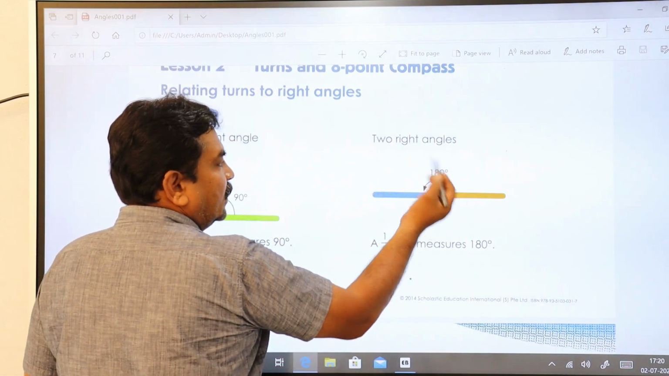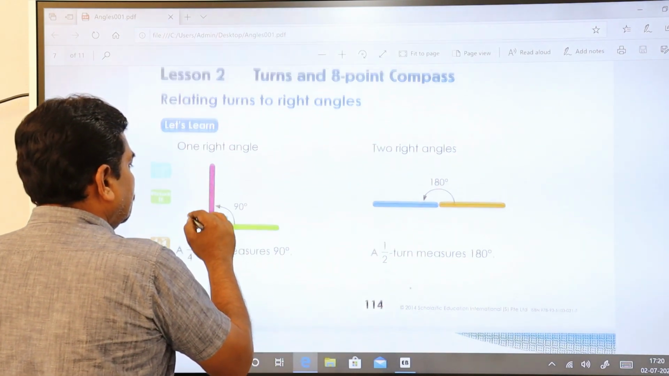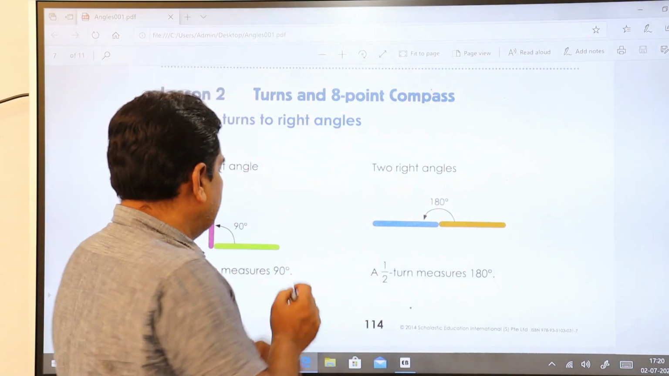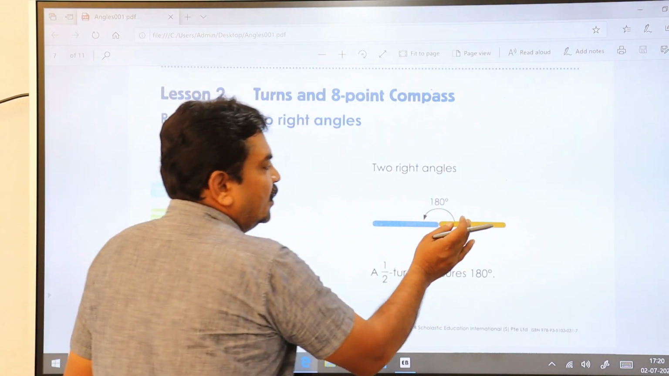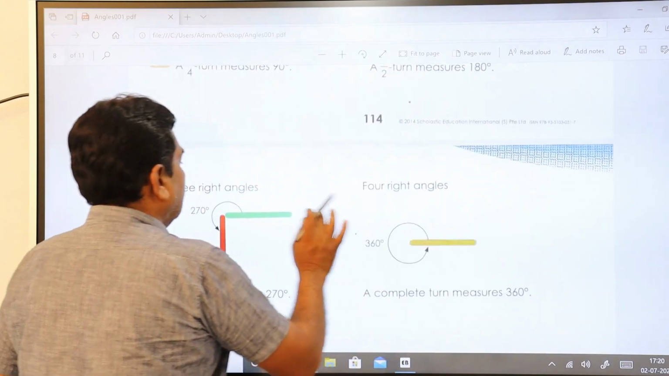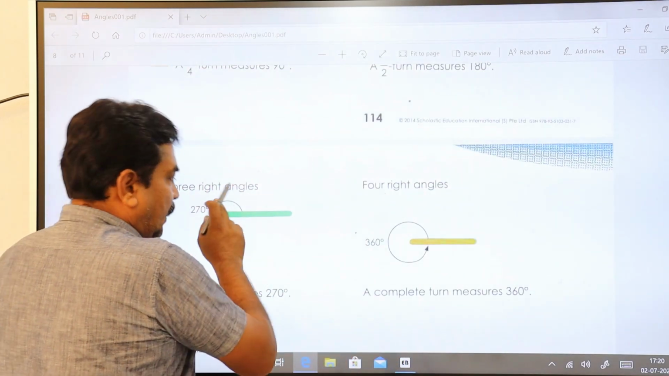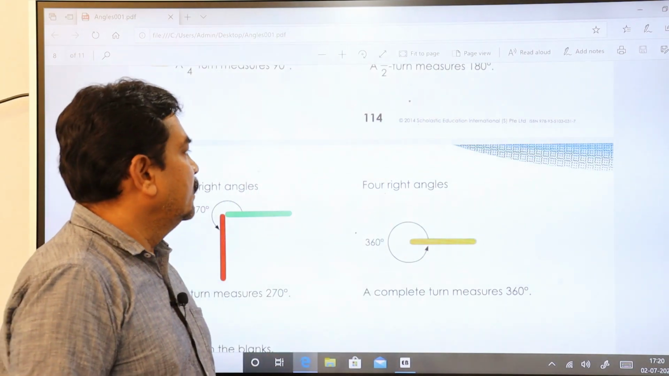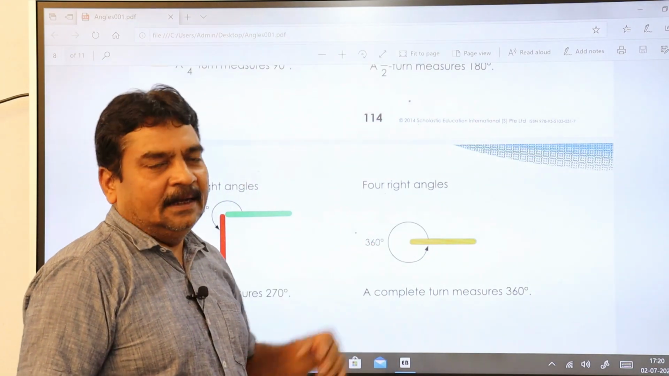And this is your another right angle. So this is your right half. This is your 1/4 turn. This is your complete half turn. And this is your 3/4 turn, and complete is your 360 degrees. You call it as 4 right angles.